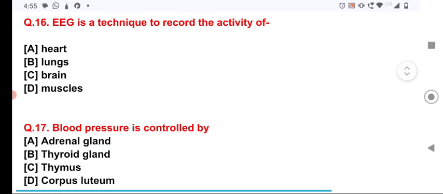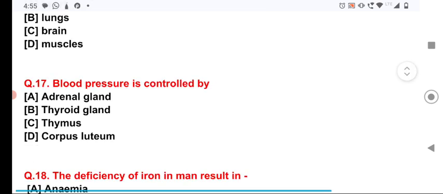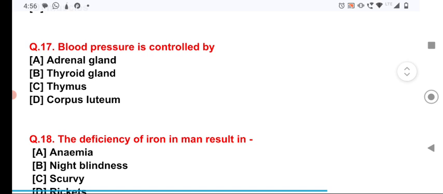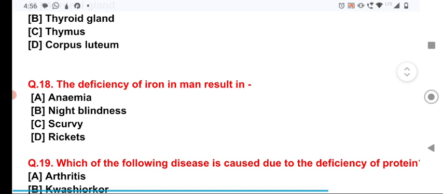Now, question number 17, blood pressure is controlled by the adrenal gland, which is normally 120 by 80 mmHg, and the instrument to measure the blood pressure is a sphygmomanometer, and the pressure of the blood in the artery is called blood pressure.